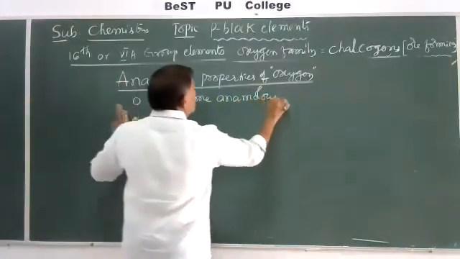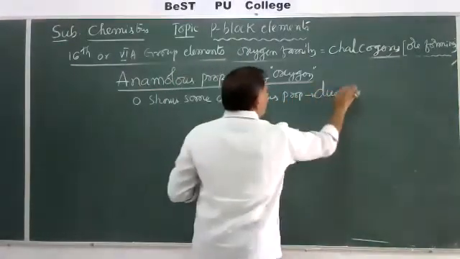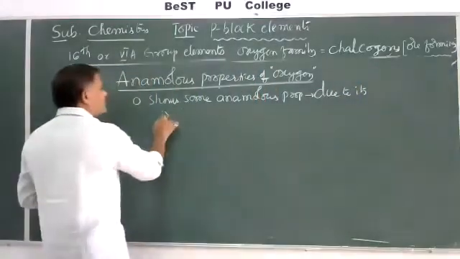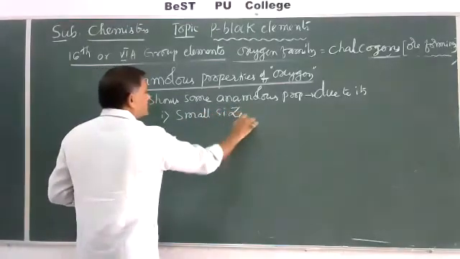Anomalous properties are due to, first one is small size.